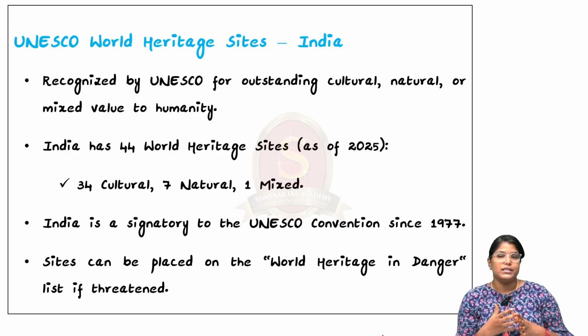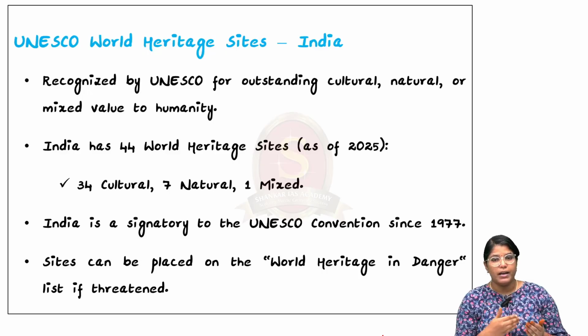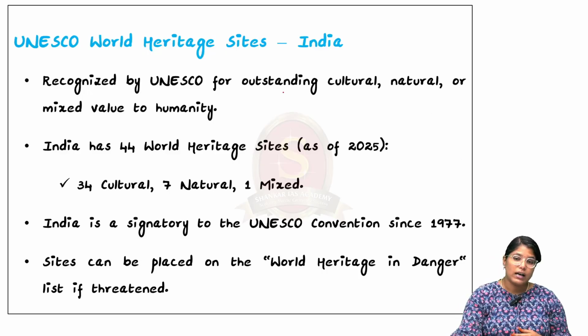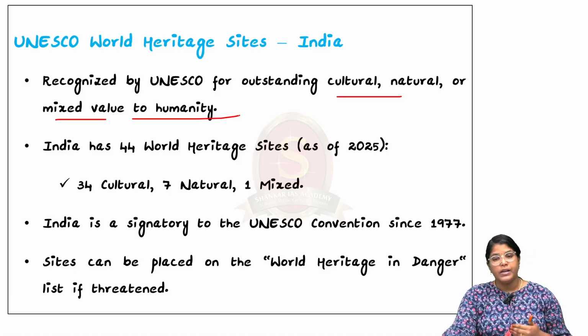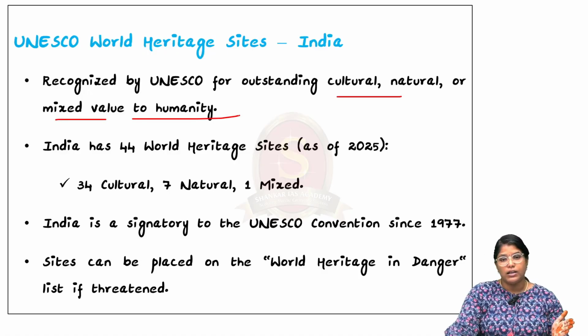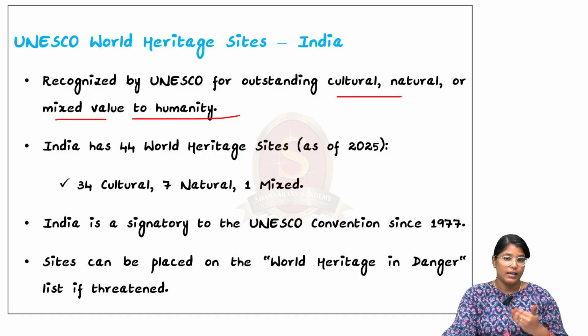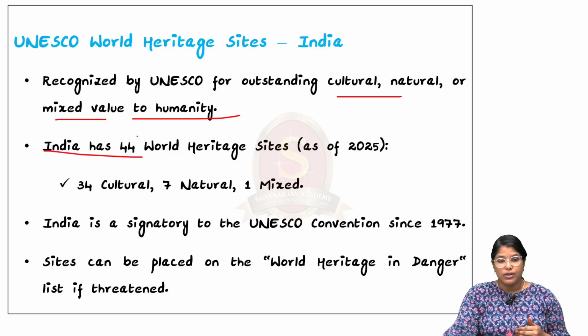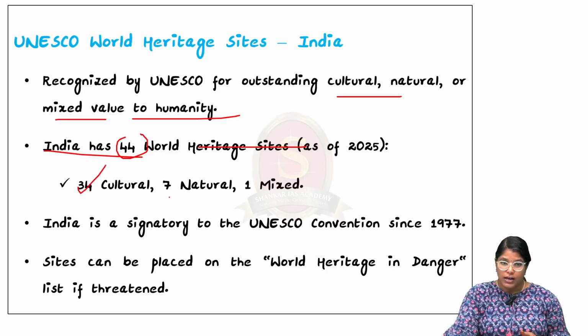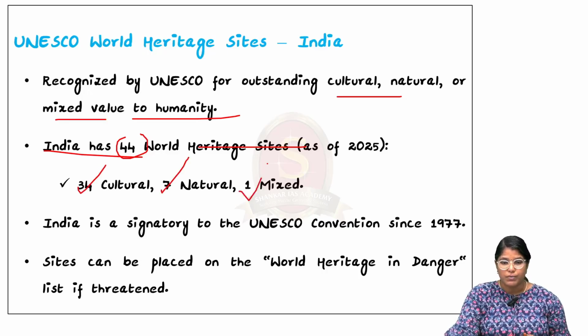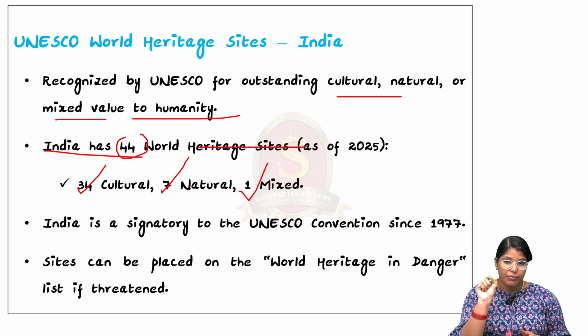Now moving on, we shall see about the UNESCO World Heritage List. When we talk about this particular status, it is awarded by UNESCO for outstanding cultural, natural or mixed value to humanity. So these are the three different categories. Firstly cultural, secondly natural, and the third category is mixed. And India has 44 World Heritage Sites as of 2025. Remember this number. Among these, 34 are cultural in nature, 7 are natural in nature, and 1 is mixed. So if you know what this one mixed UNESCO World Heritage Site is, you can leave that in the comment section.